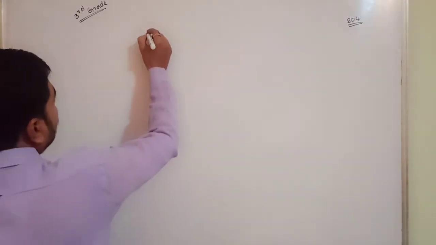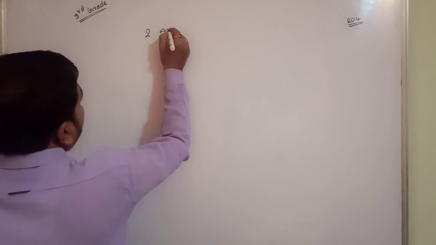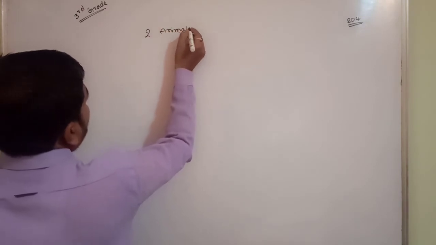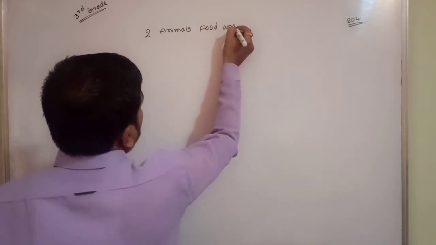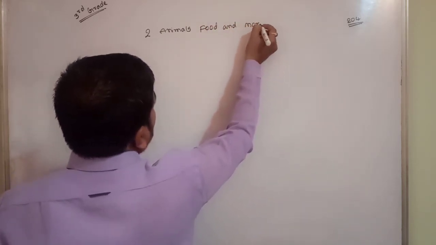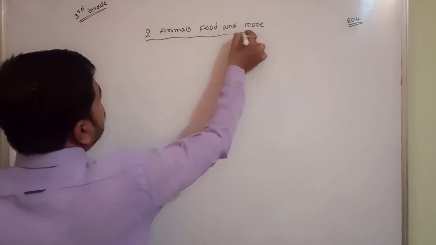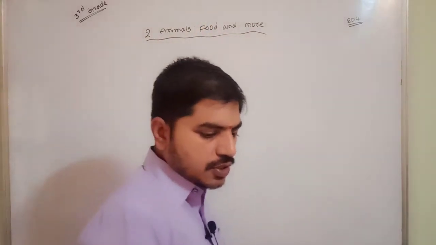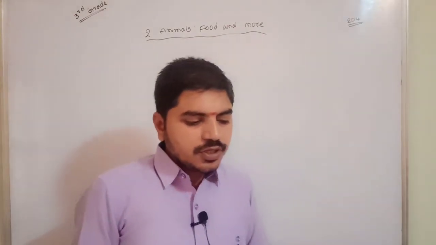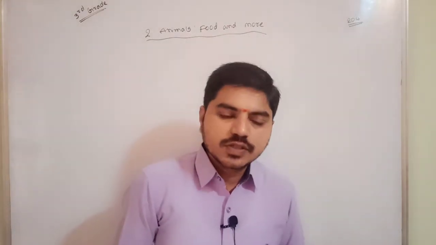Second topic is Animals, Food and More. Right, so this is the topic. So listen children, what does it mean, animals? We already know this from the first lesson.